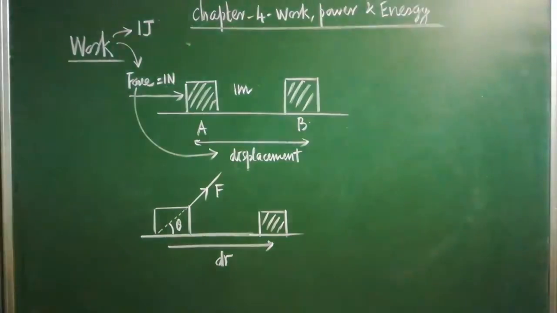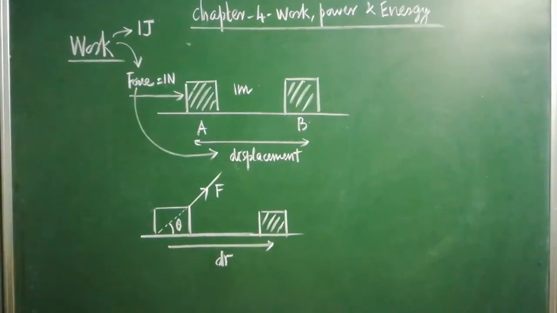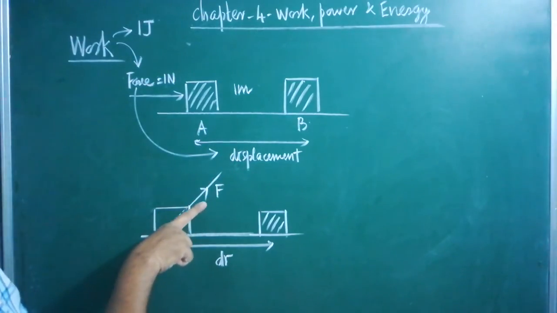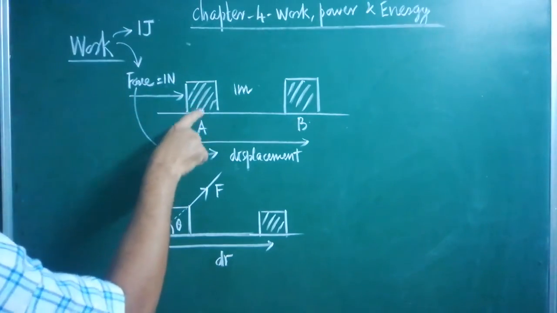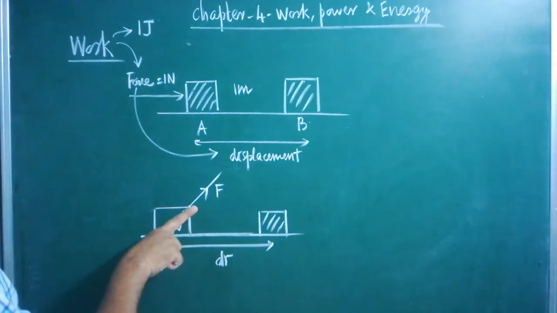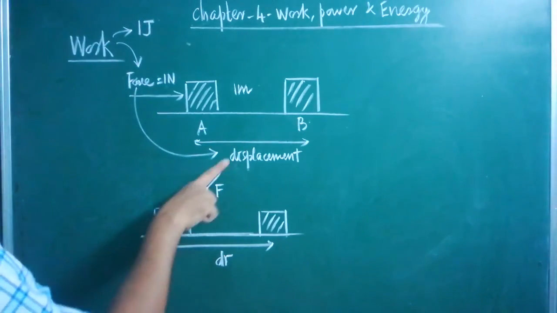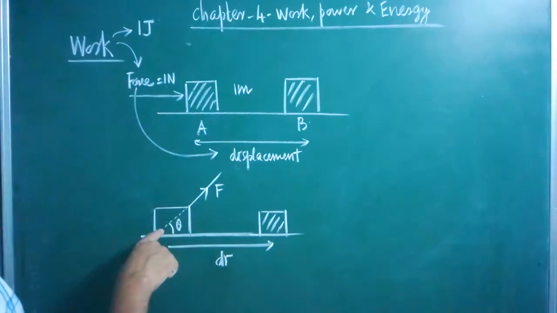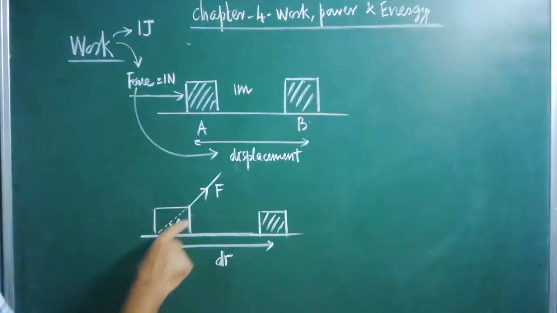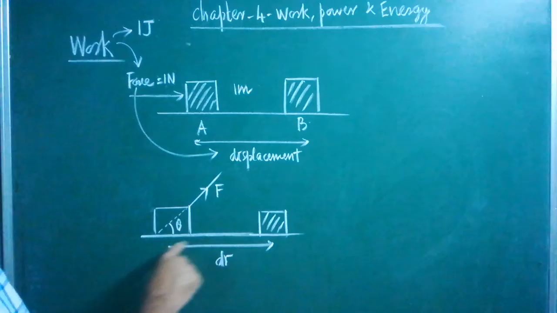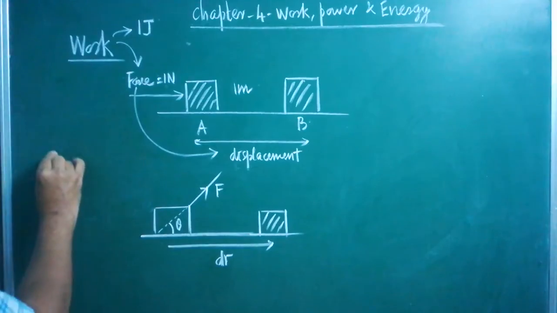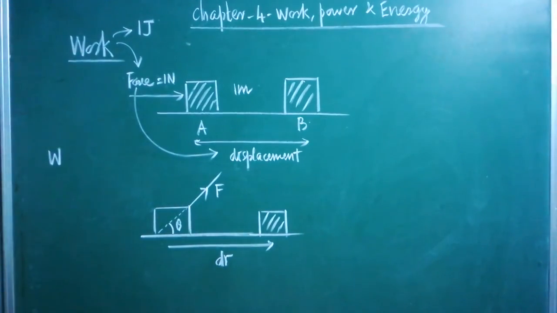Now we are going to get a new formula to calculate the work done. Look here. On this object, the force is acting in this direction. Always, force won't act in a straight line on the object. Sometimes the force may be acting in an inclined direction with respect to the ground. So there is an angle between the surface of the ground and the direction of the force, some angle theta. After the application of the force, the body is displaced through a distance of dr. Now I have introduced a new formula. Work done is a scalar.